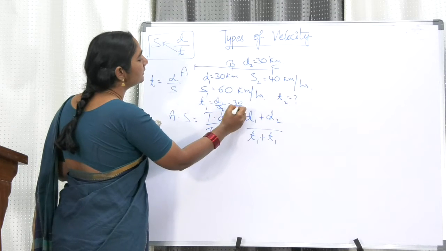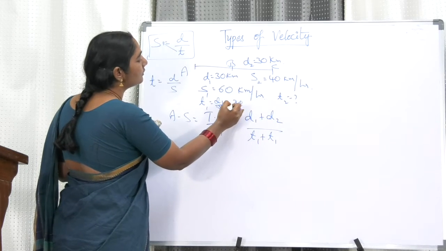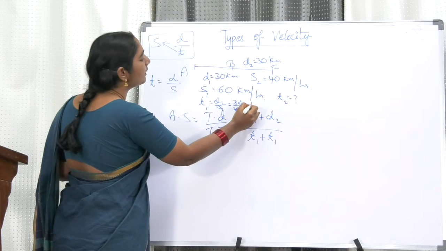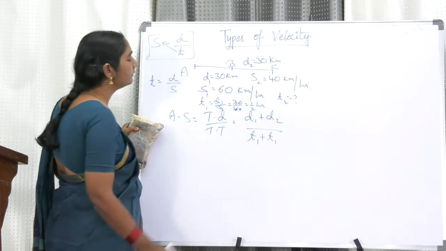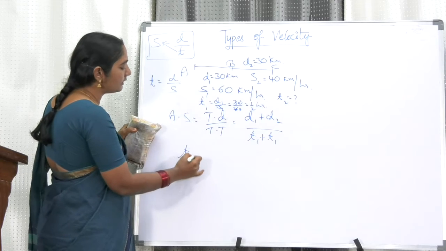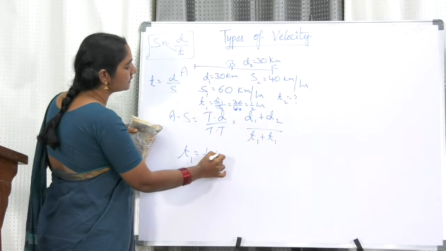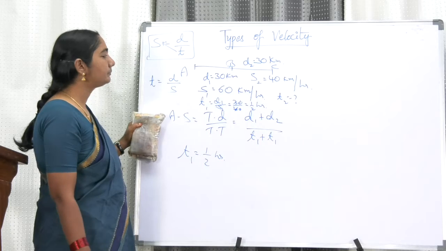Means 30 by 60, so 1 by 2 hours. So the value of T1 is equal to 1 by 2 hours. So the unit is very important.